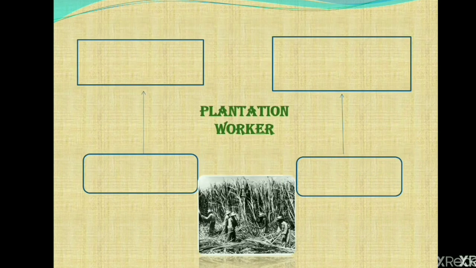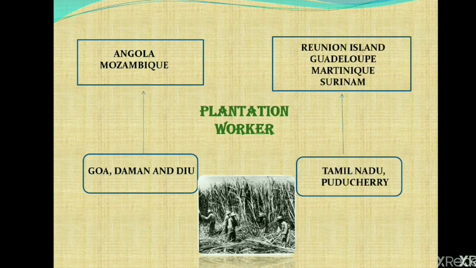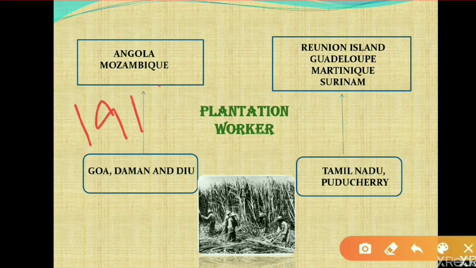This trend continued, and people from different parts of India, like Goa, Daman and Diu, were transported to Angola and Mozambique. From Tamil Nadu and Puducherry, they went to Reunion Island, Guadeloupe, Suriname and so on. Here also they worked as plantation workers, involved in the plantation of tobacco, cotton, sugar, coffee and cocoa. But this system got abolished in 1960.